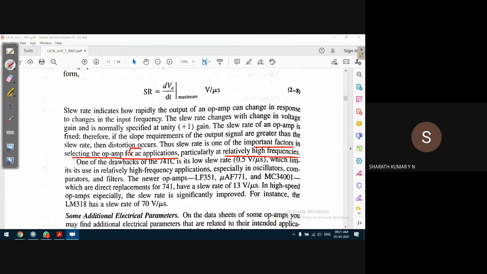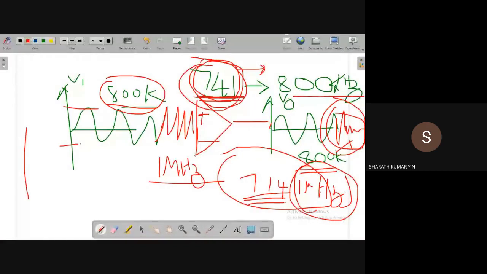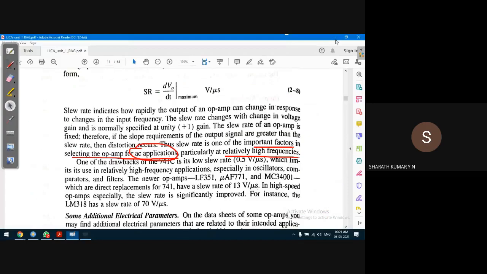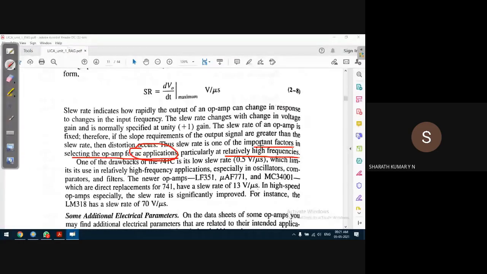See, for a DC input, it's not a problem, guys. As I explained, if the input is a DC, we need not worry. All op amps are happy. Op amp, BJT, FET, all are happy for a DC input. The problem comes only with an AC input, especially at higher frequency.